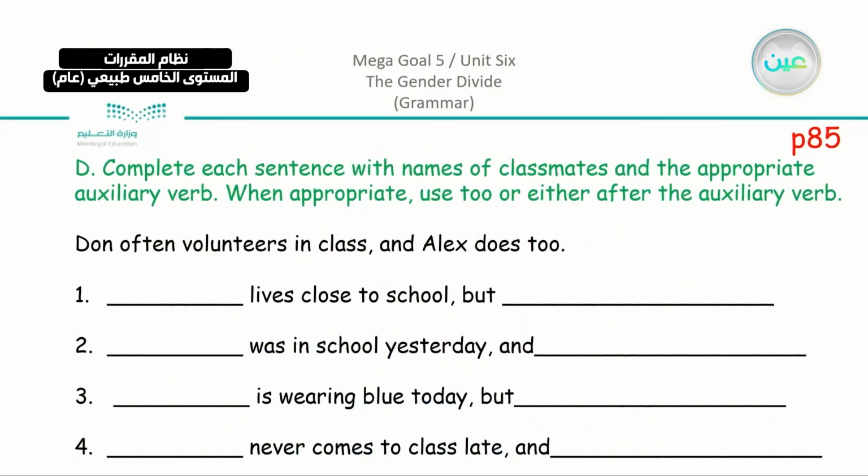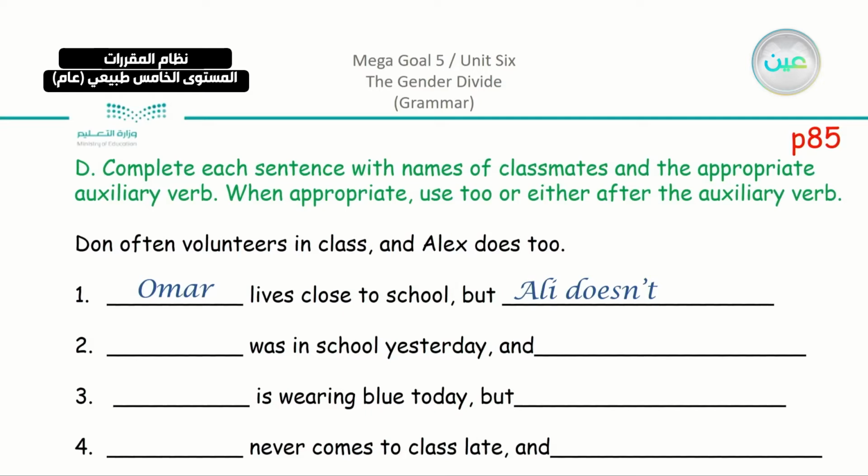Now this is a very easy exercise. You are asked to complete each sentence with names of classmates and the appropriate auxiliary verb. So yesterday we agreed that sometimes you can put the auxiliary verb at the end of the sentence to shorten the sentence a little bit more. So these are my examples. You can use yours. Umar lives close to school, but Ali doesn't.